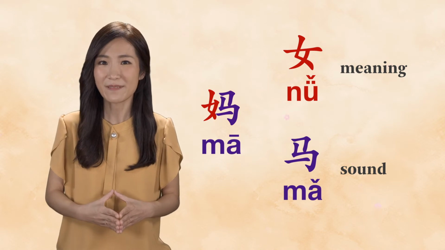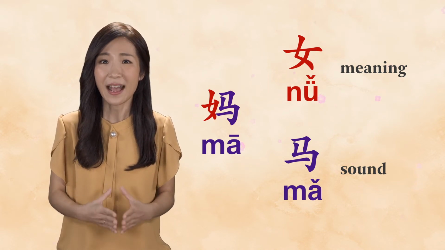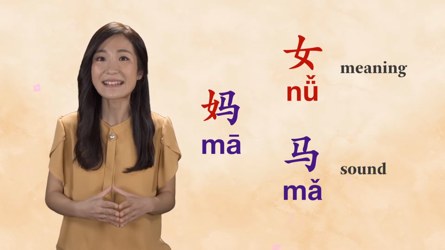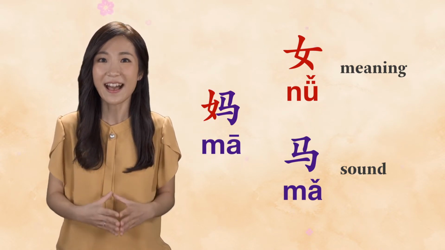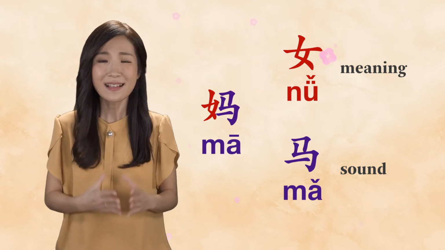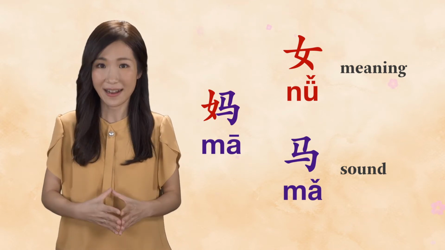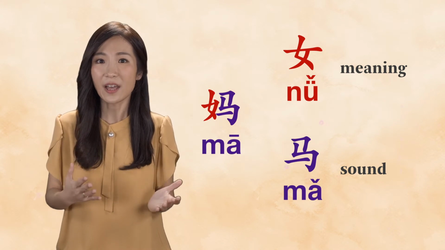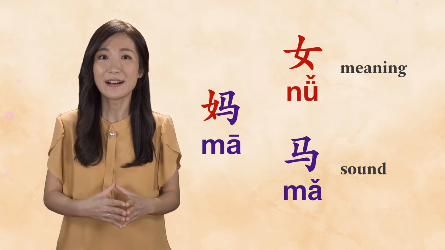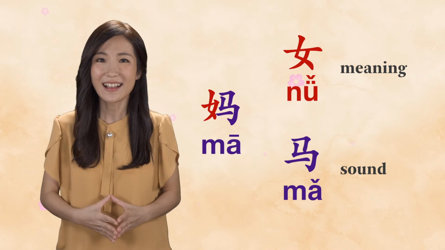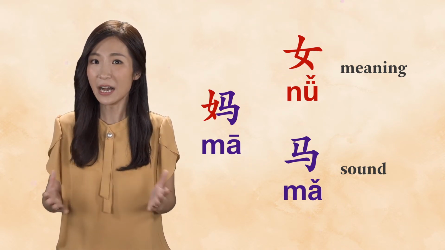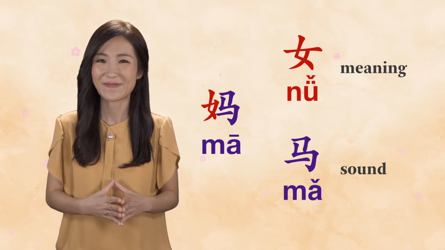This is an important point to remember. A compound character is not always pronounced in exactly the same way as its phonetic radical. Sometimes, as with cow and cow, it is, but other times, as with 马 and 妈, the phonetic radical only gives a partial clue about the pronunciation.